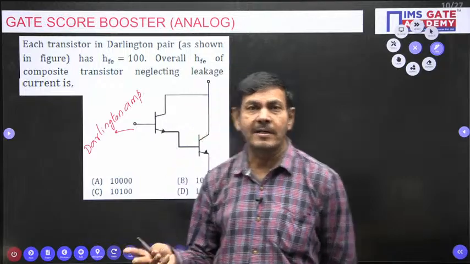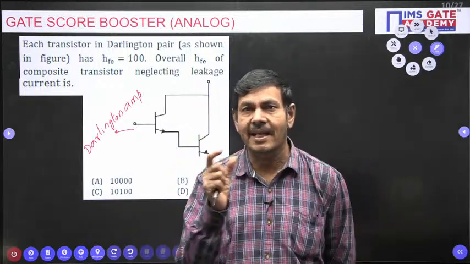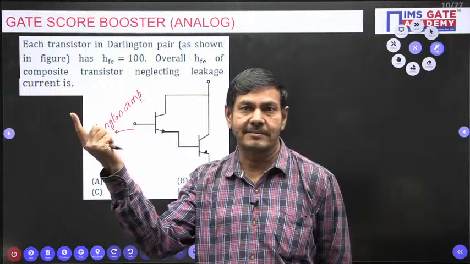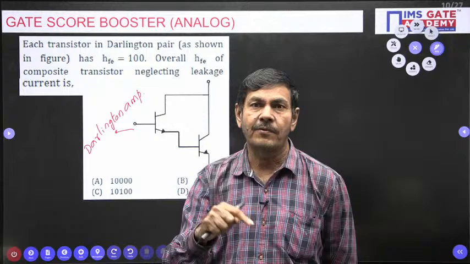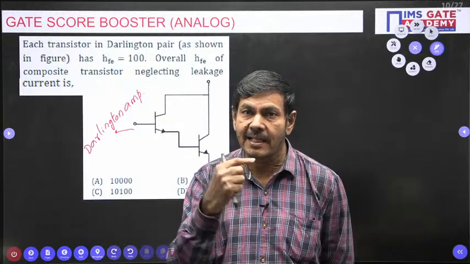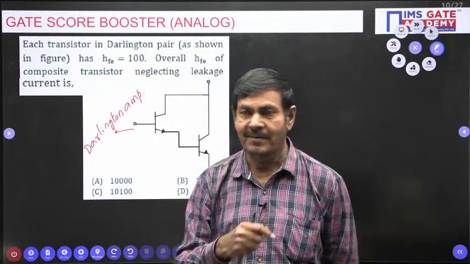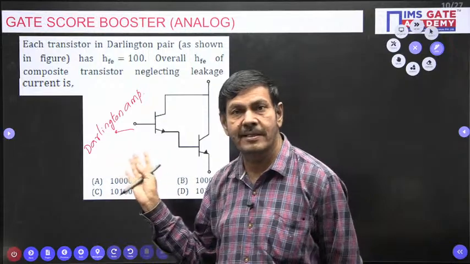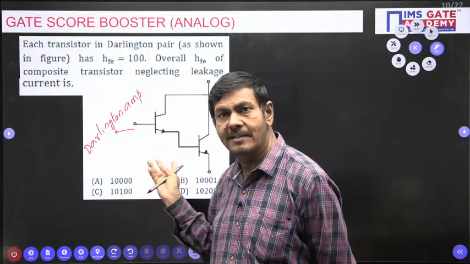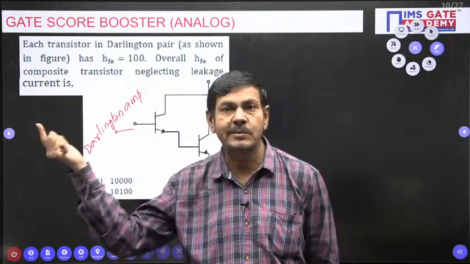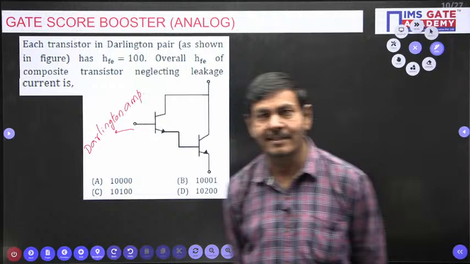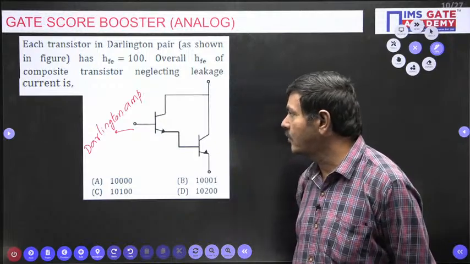The emitter follower under AC analysis can act as what? A common collector only. Catch that point. Finally, the Darlington amplifier here is a common collector only. The cascading of two common collectors can give more current gain. Finally, we can say it can give the more current gain.